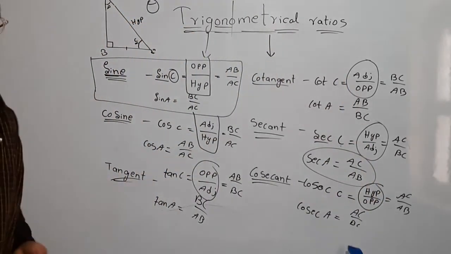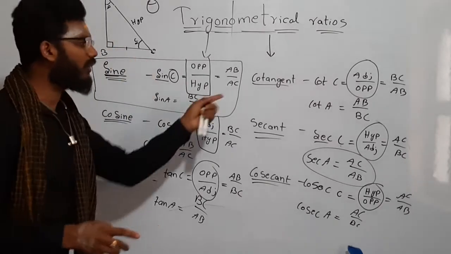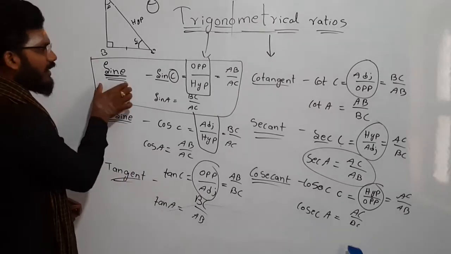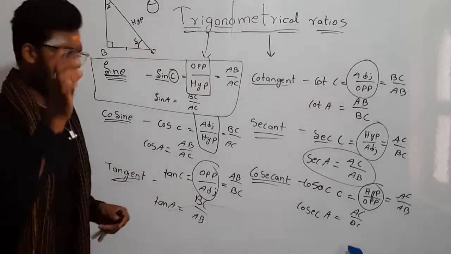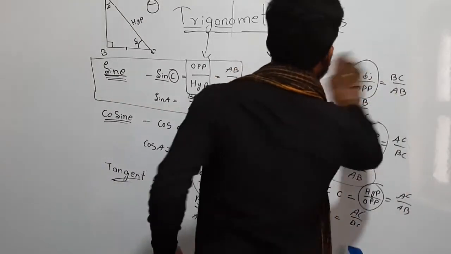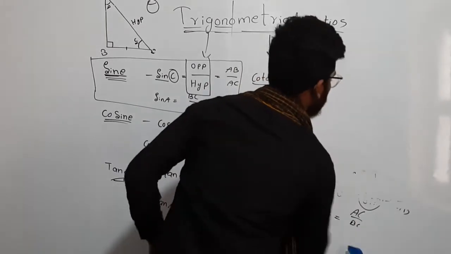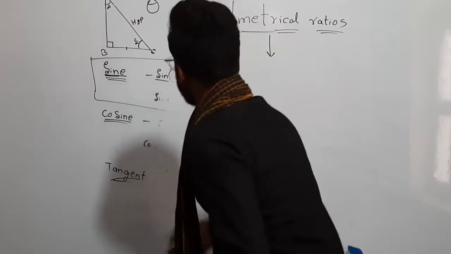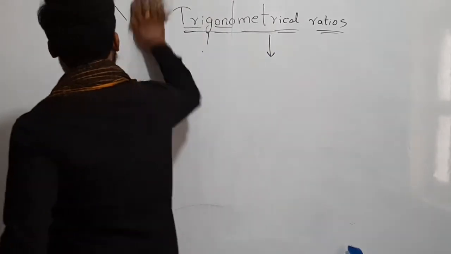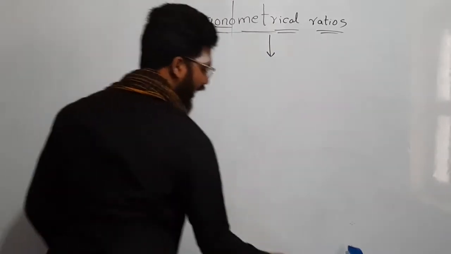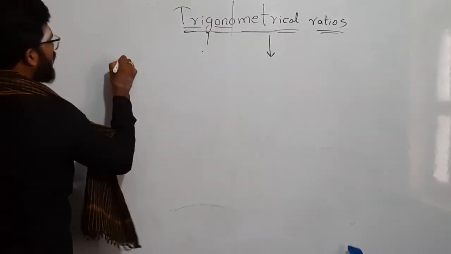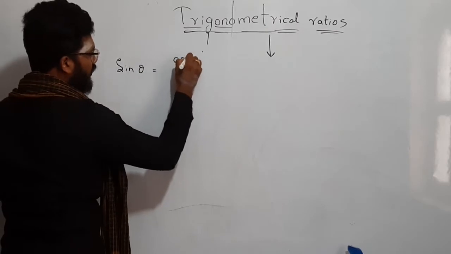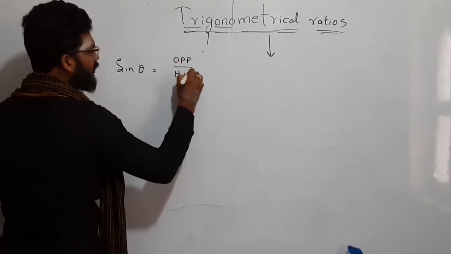The only thing we have to remember is how to find them, and what each one means. Sine is nothing but opposite side by hypotenuse. So let me write those values first. For any triangle or any angle: sine theta is equal to opposite side by hypotenuse.